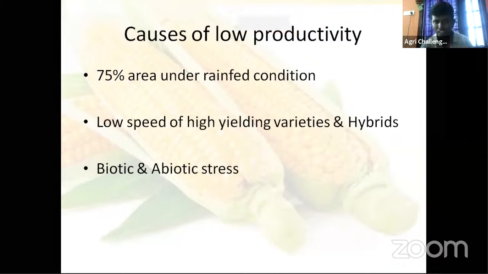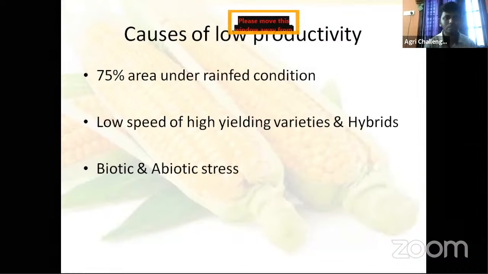This is one of the major reasons. Other than that, low spread of high yielding varieties and hybrids. Even now in most places, most of the farmers use local varieties, local seeds for sowing, not hybrids, and there is no availability of hybrids and high yielding varieties.